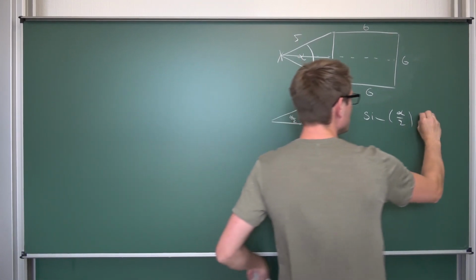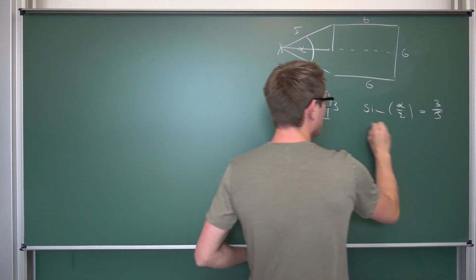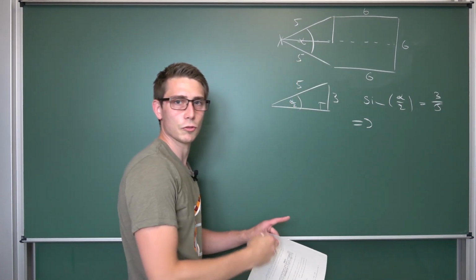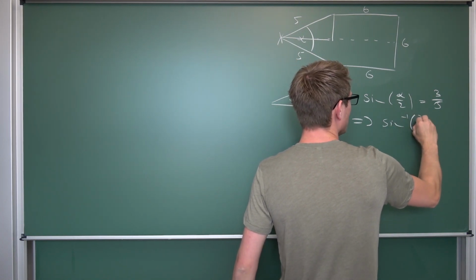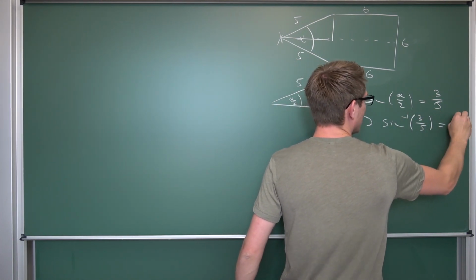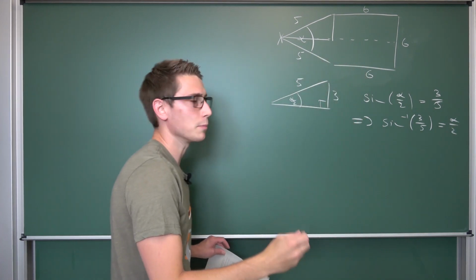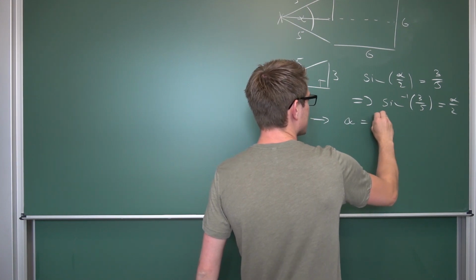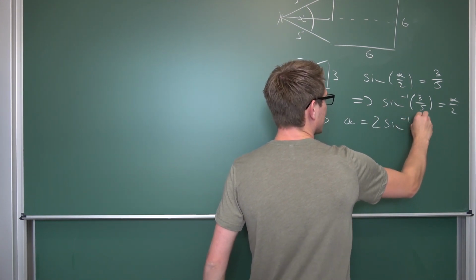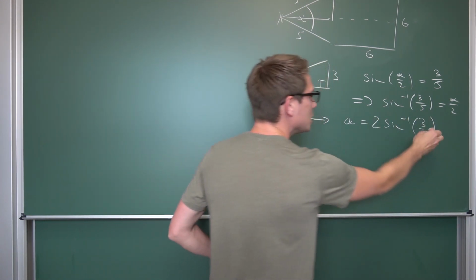And then by just using the sine, you're going to get that the sine of alpha over 2 is opposite over hypotenuse, so 3 over 5, meaning the inverse sine, if we apply it on both sides, of 3 over 5 is going to be alpha over 2, meaning if we multiply both sides by 2, since it's not equal to 0, we get that the angle alpha is nothing but 2 times the inverse sine of 3 over 5, which is something.